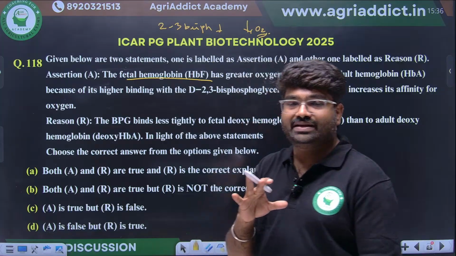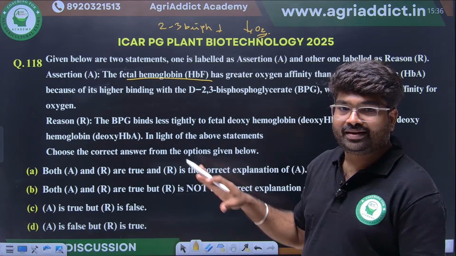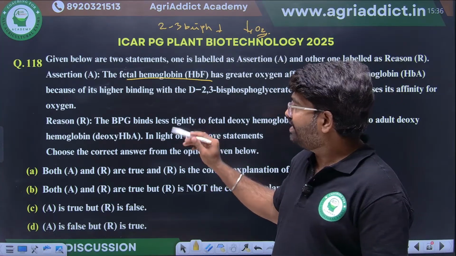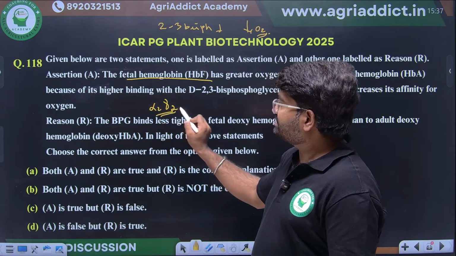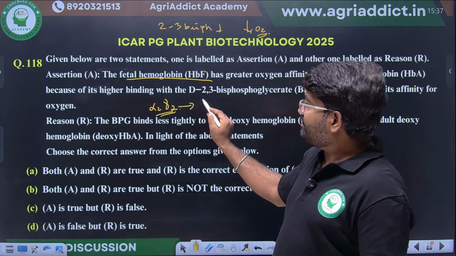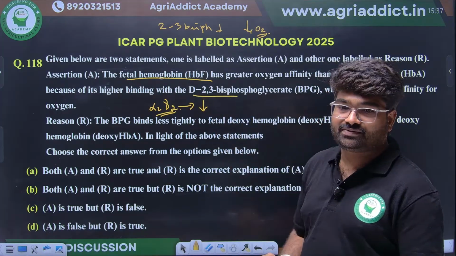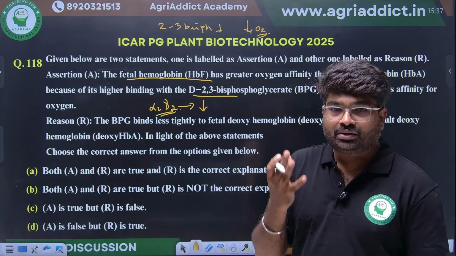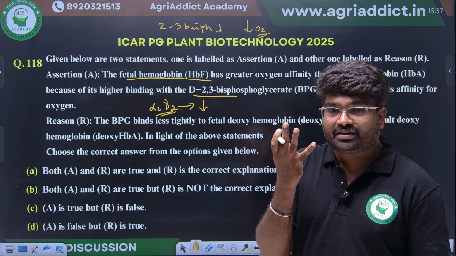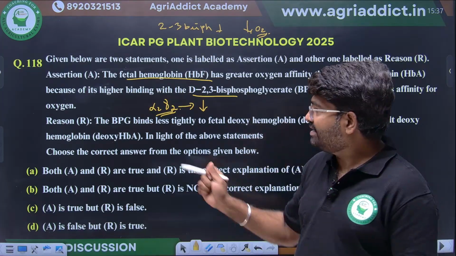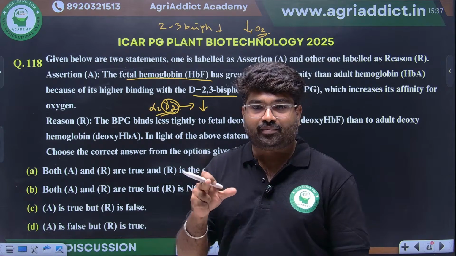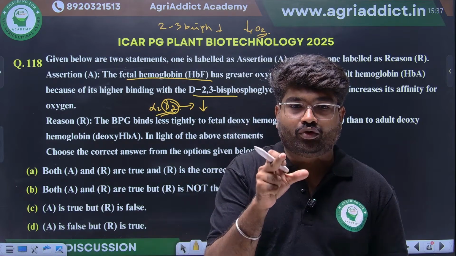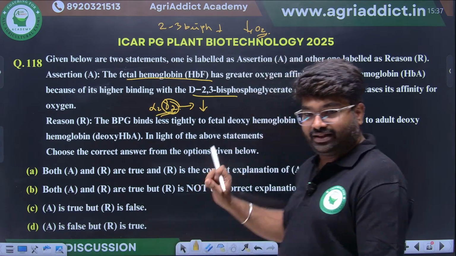Normal hemoglobin is alpha 2 beta 2, but here it is alpha 2 and gamma 2. This has less affinity for 2,3-bisphosphoglycerate, so 2,3-bisphosphoglycerate binds less efficiently to the gamma subunit, and the oxygen binding capability of fetal hemoglobin will be higher. Okay, you read the question now.